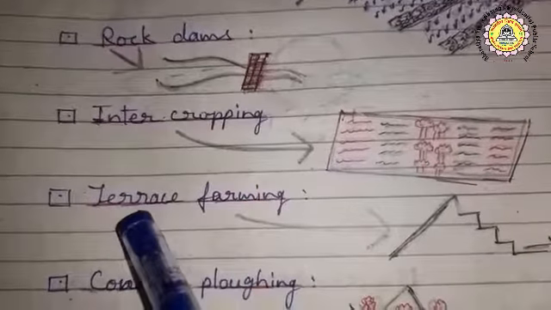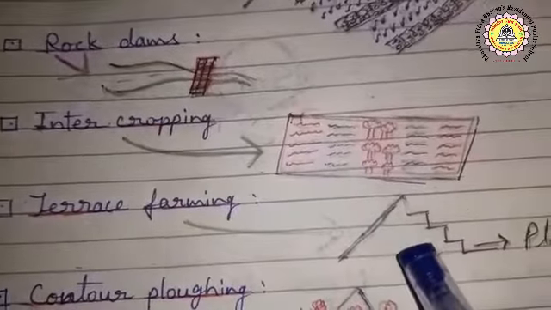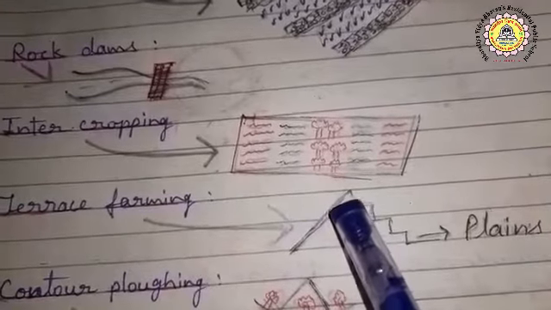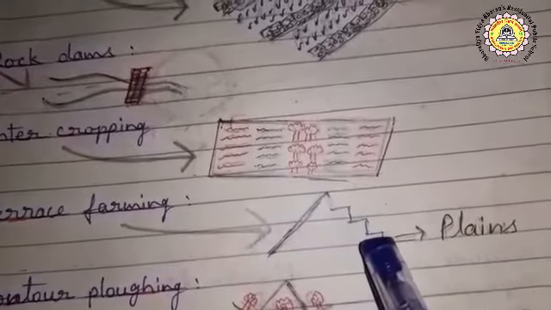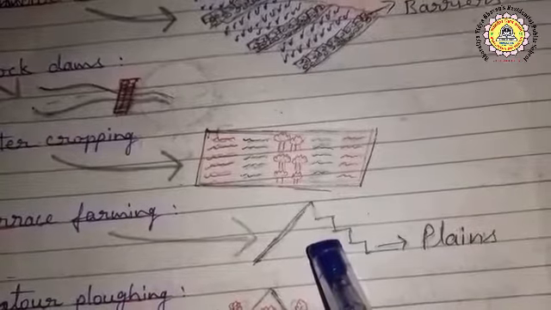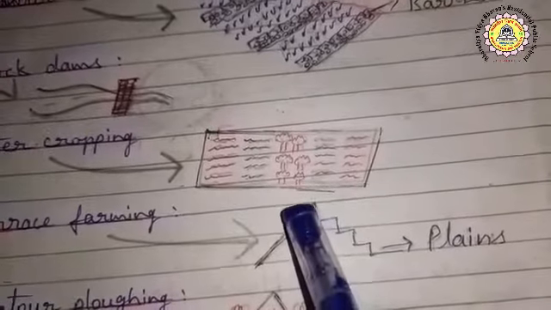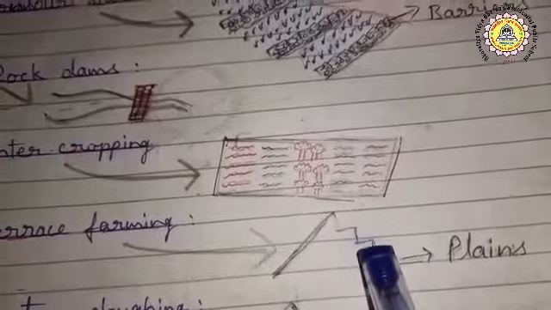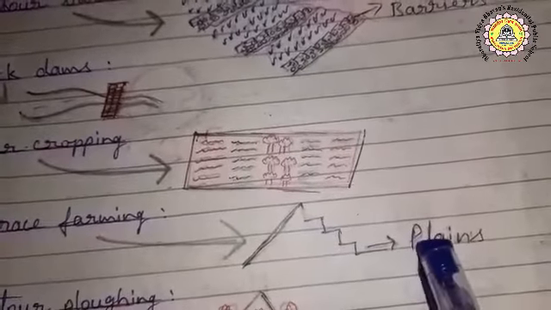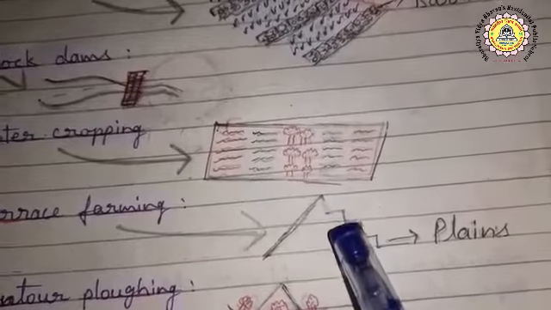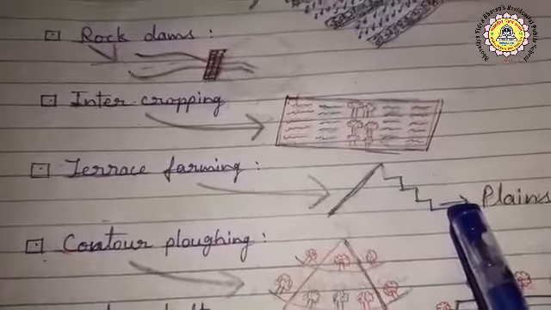Okay. Next one, terrace farming. What is terrace farming, children? This method is used in the hilly areas. Now see, here is a mountain, and on the side of the mountain plantation or agriculture is practiced. So how do they practice plantation or agriculture here? Children, the people cut the hillside. Here they cut it and make it flat, making it like steps. On these steps they grow the crops. So this method is used in the hilly areas. With this also we can stop the soil erosion. This is known as terrace farming.